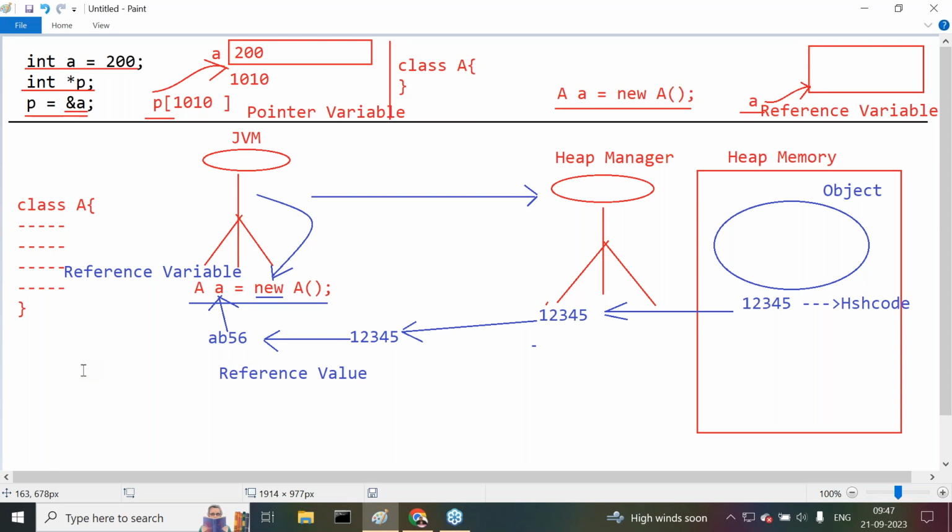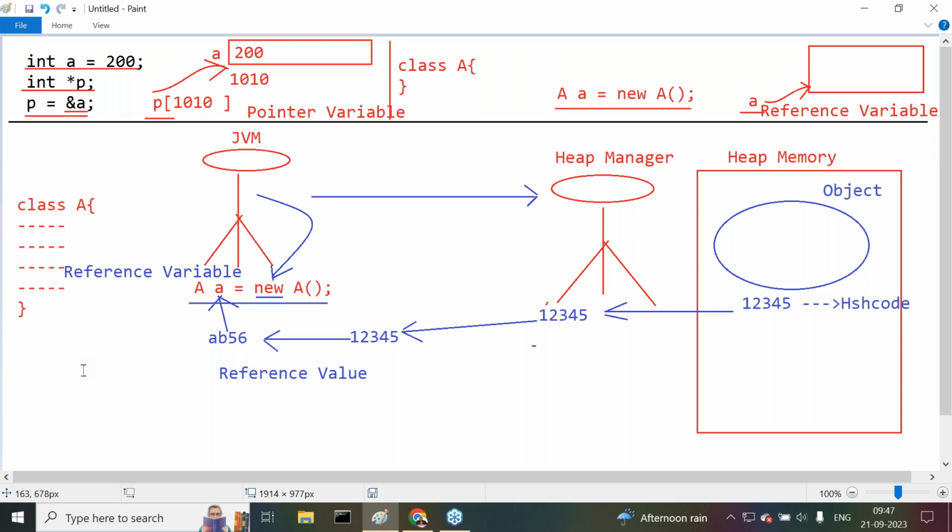When an object is created, automatically a unique identity will be created inside the heap memory for this object. That unique identity is provided by the heap manager in the form of an integer value, which is called the hash code. This hash code value will be taken by the heap manager and provided to the JVM. Now the JVM converts this hash code value to its hexadecimal form. The hexadecimal form of the hash code is called the reference value of the object. When the reference value of the object is created, it will be assigned to a variable. That variable is called a reference variable.